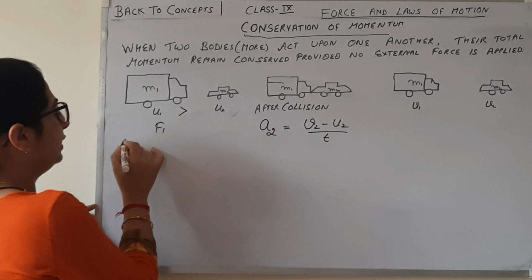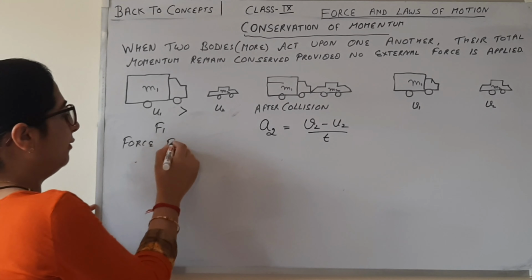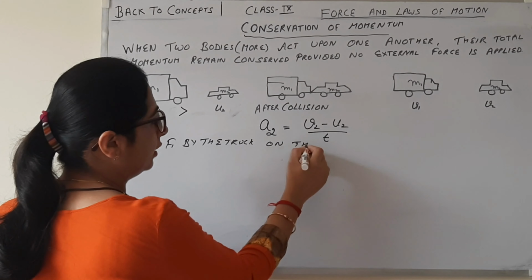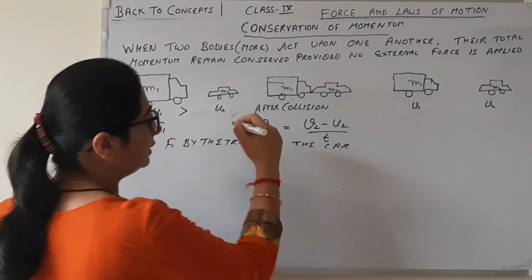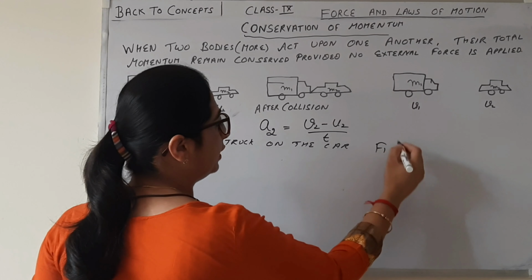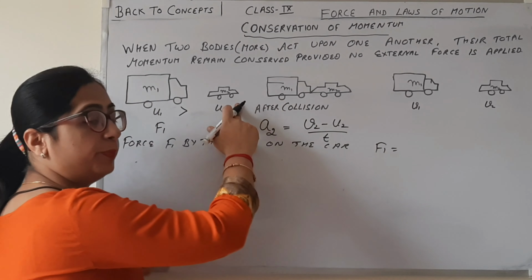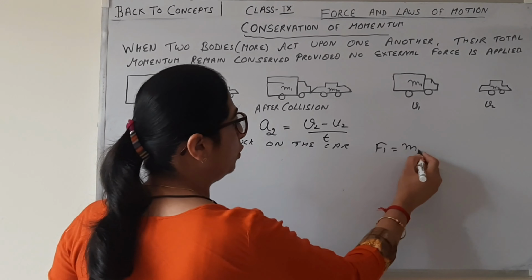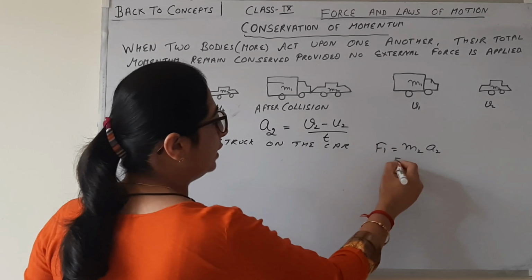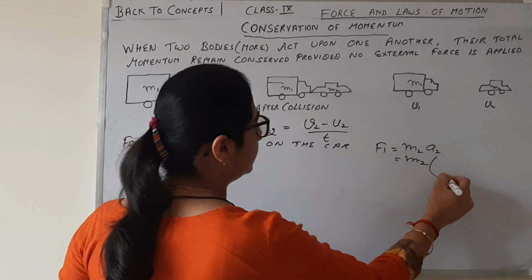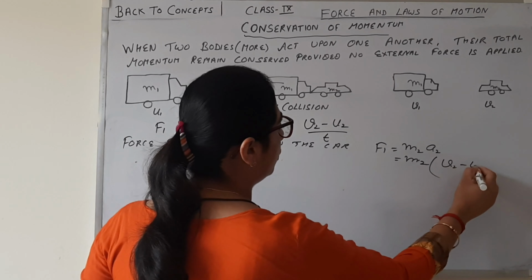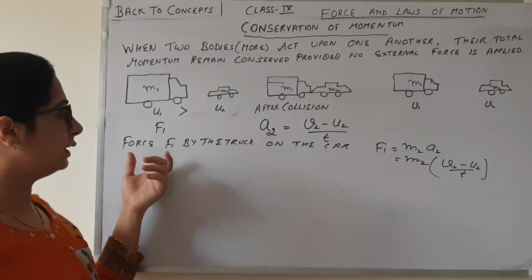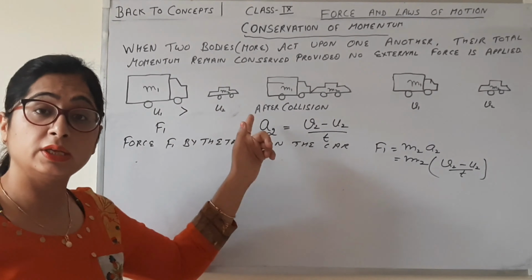Here we can say the force F1 by the truck on the car is equal to m2 a2, because the car will accelerate. So m2 is this and a2 is equal to v2 minus u2 upon time taken. This is the force F1 by the truck on the car.